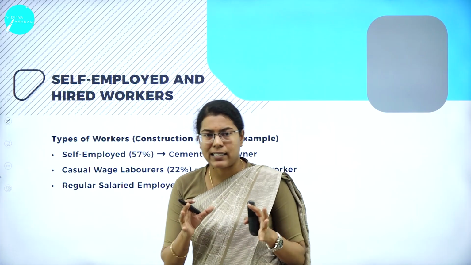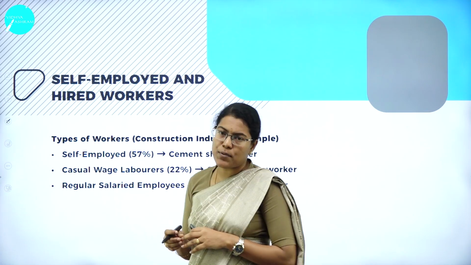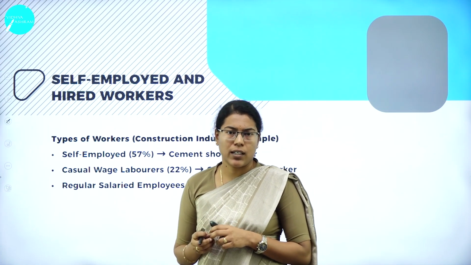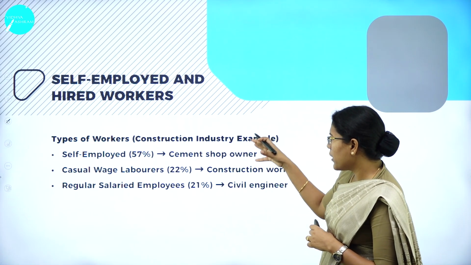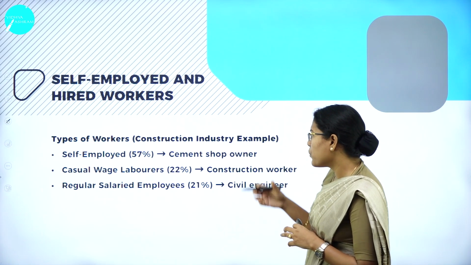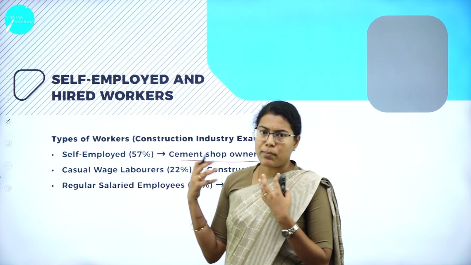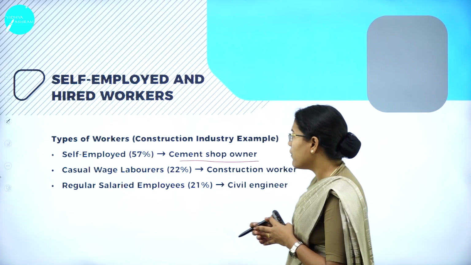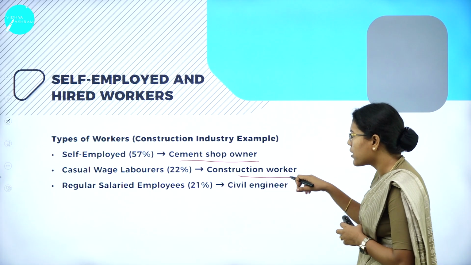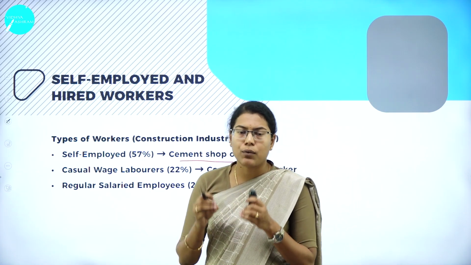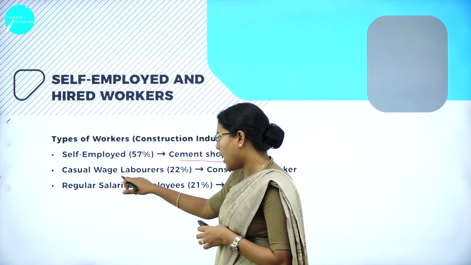So let us take an example of the construction industry. Here there are 3 types of workers working in a construction industry. For a construction you also need cement. So the cement shop owner who provides the cement for that particular construction will be self-employed. Whereas the construction workers who are actually doing the work of constructing are called casual wage laborers.